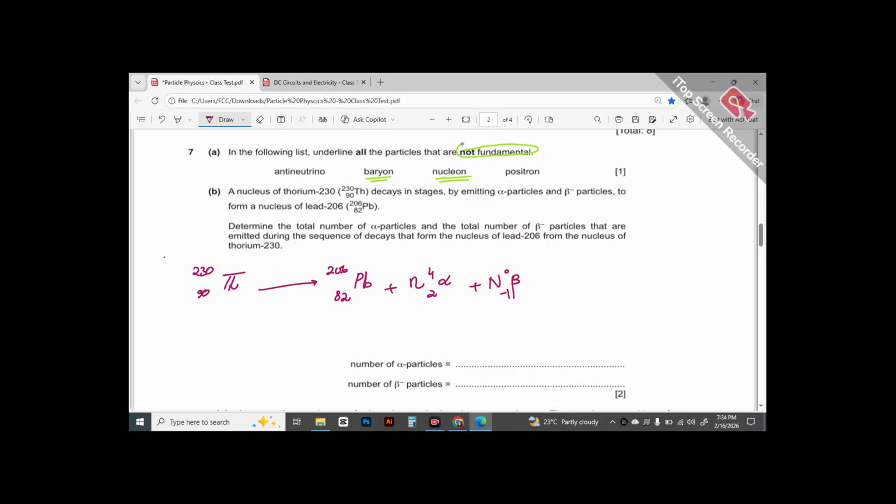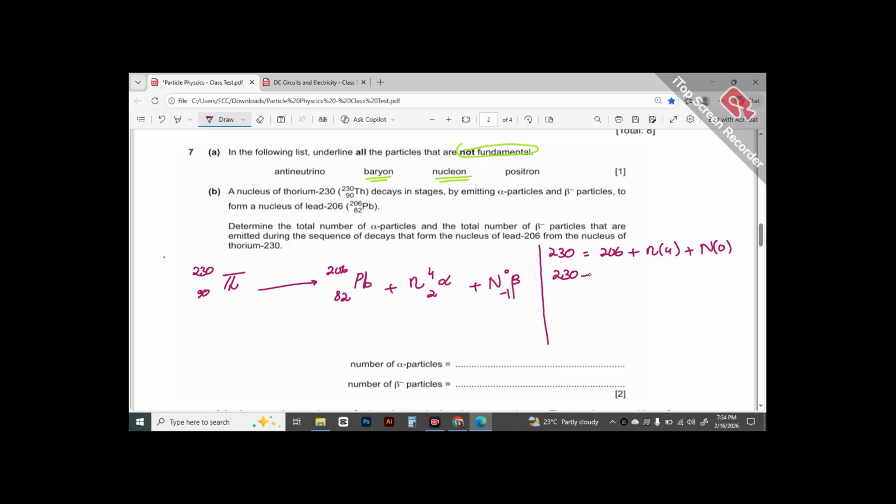And it is understood that a nuclear equation has to be conserved in terms of charge. That is, all these values should sum to 0. And in terms of mass as well, the right and left sides should be equal. So what we are going to do next is, for the conservation, 230 should equal 206 plus n times 4 plus n times 0.